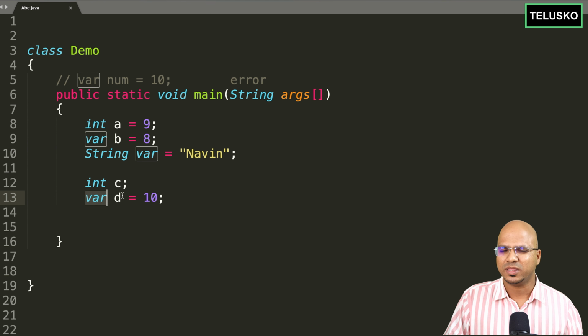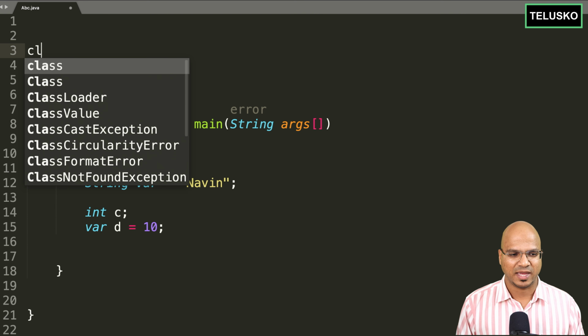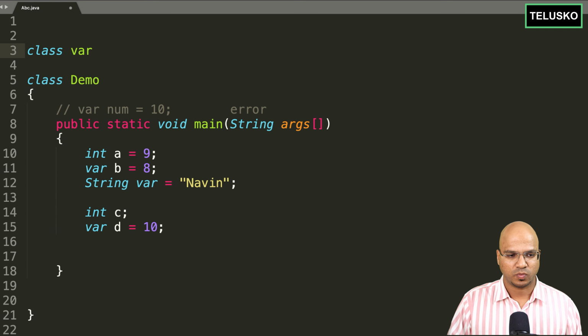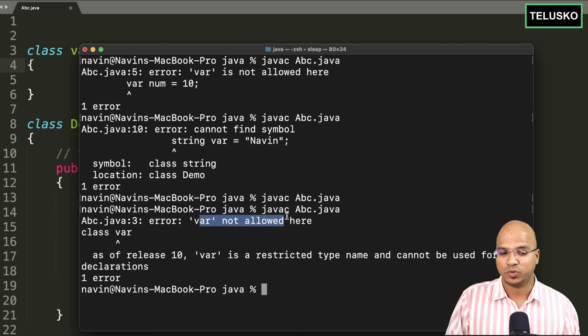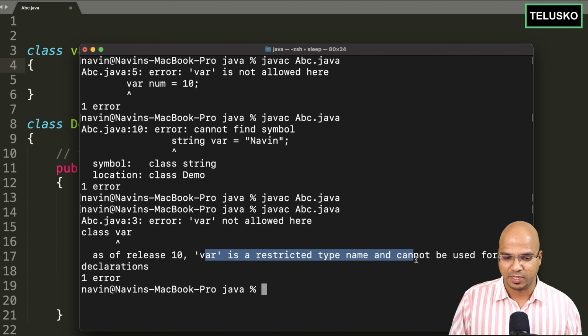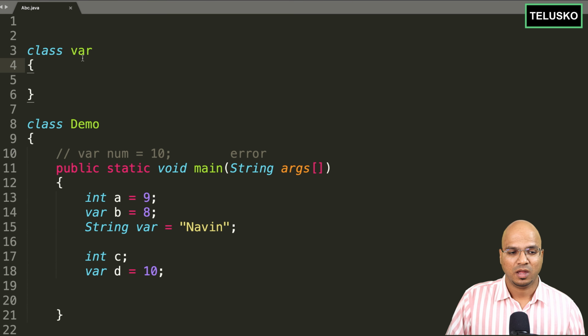So that works. But one thing, if you create a class, don't make a class name as var. This will give you error. So this will not work. So if I go back and compile, you can see it says var not allowed here. So class var not allowed. Var is restricted type name and cannot be used for type declaration. So remember this thing, var keyword cannot be used with a class name.